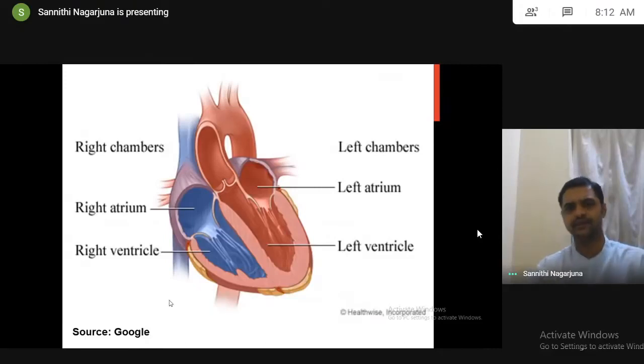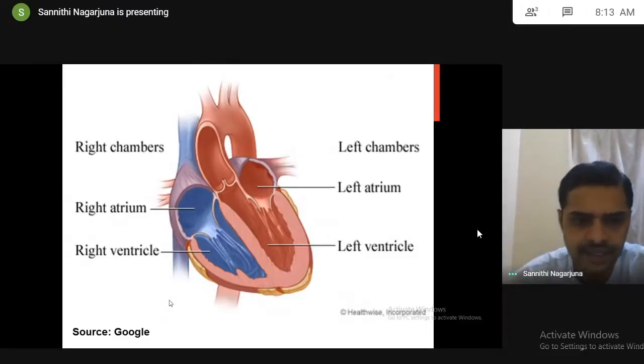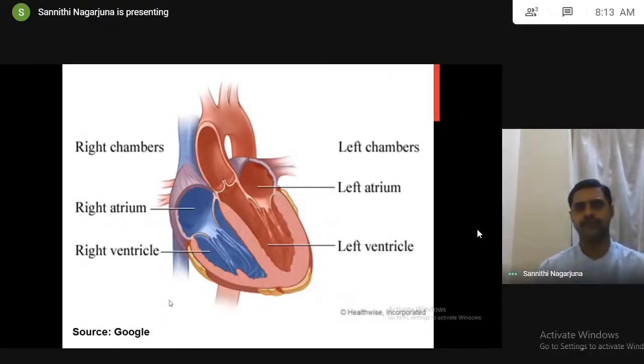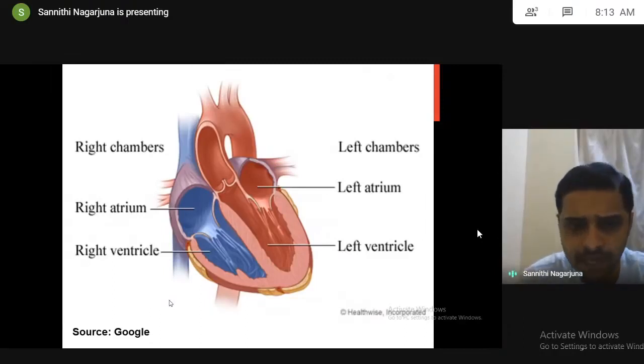Let us speak about the chambers and blood flow of the heart. We all know that. I am repeating, because I am talking about the blood flow in the heart. To understand CHF, you should know about the flow of blood inside the chambers of the heart. I think you have studied this in your first year. I'm going through it peripherally once again: the normal blood flow in the heart.